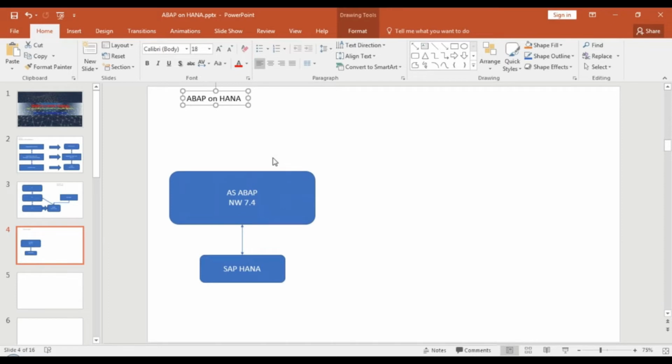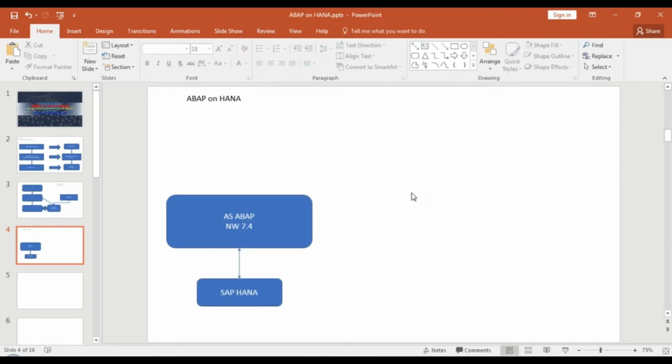No. I will tell you the capability of what has been there in MaxDB, and what capabilities were used. So just allow me to come to that point. MaxDB's capability may be different, but SAP has enhanced that MaxDB and renamed it. If you go to Wiki also, or to SAP also, I will explain when we look at the evolution of SAP HANA what the MaxDB concept used in SAP HANA DB was.